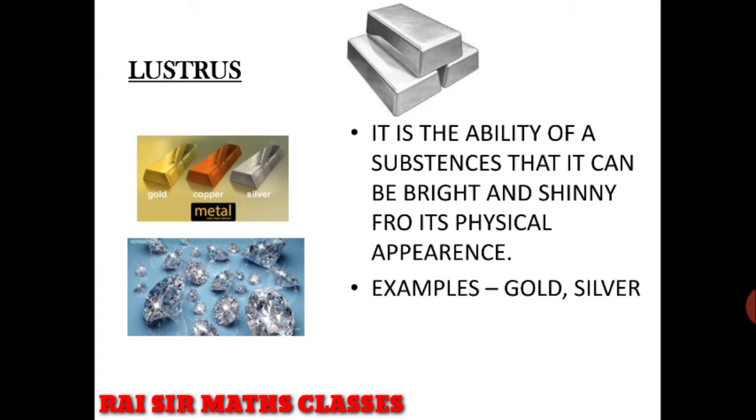Our next one is lustrous, which means the ability of a substance to be bright or shiny in its physical appearance. For example, gold, silver, and diamond. Basically, these materials, or we can say metals, are used for jewelry purposes as they are shiny and bright. So this is the property of gold and silver, that they are lustrous in nature.